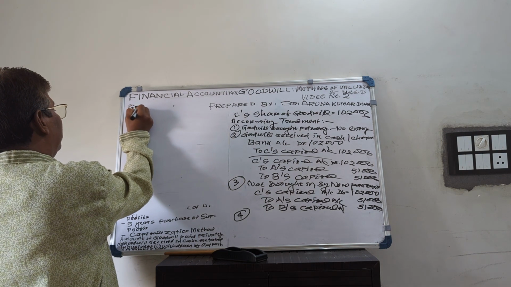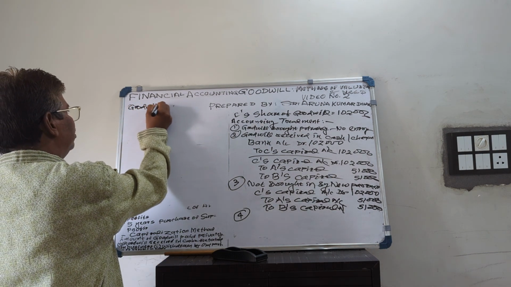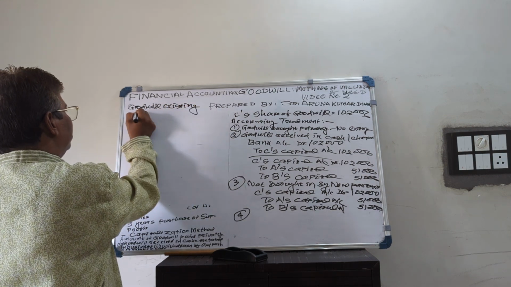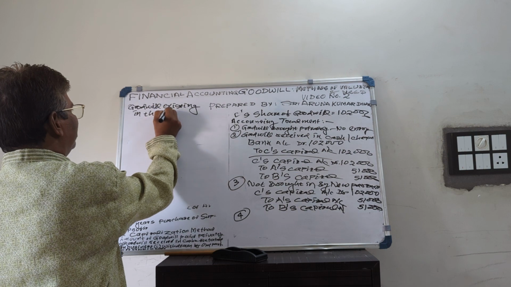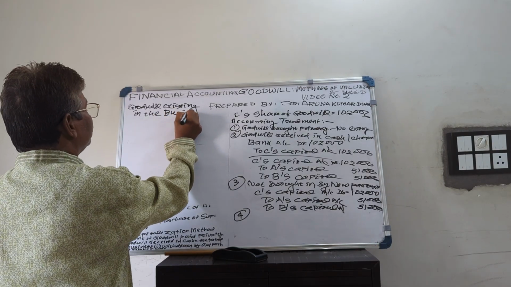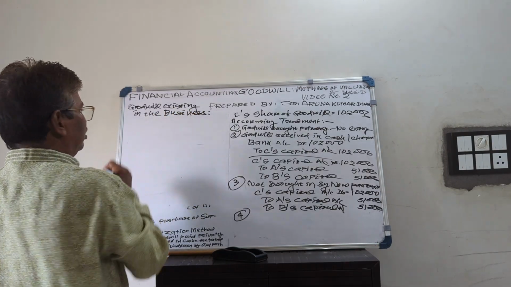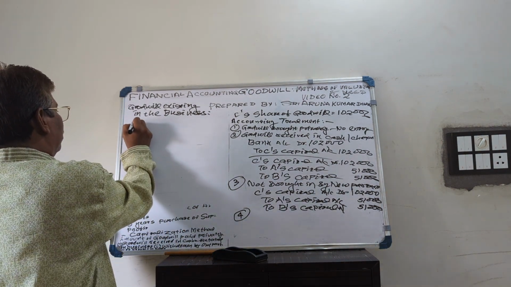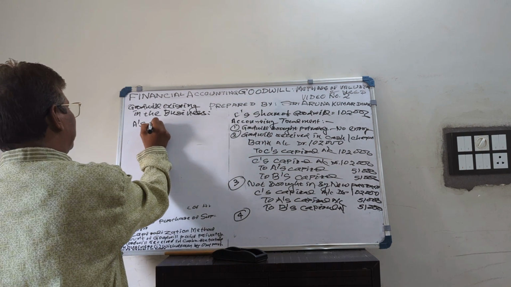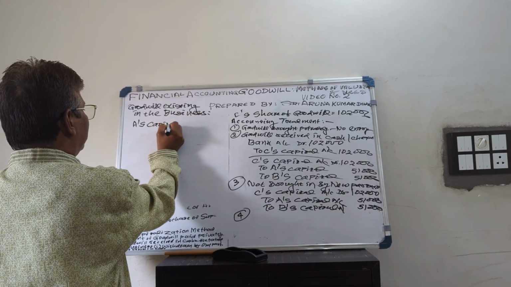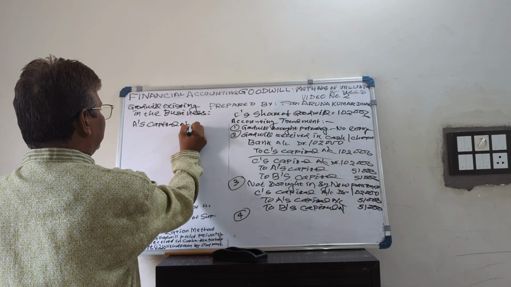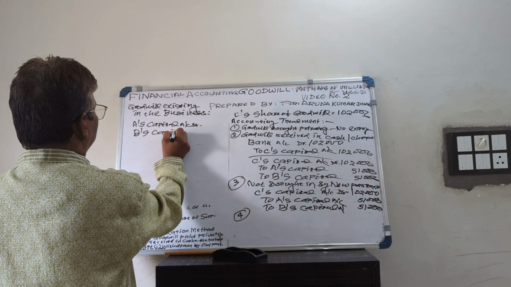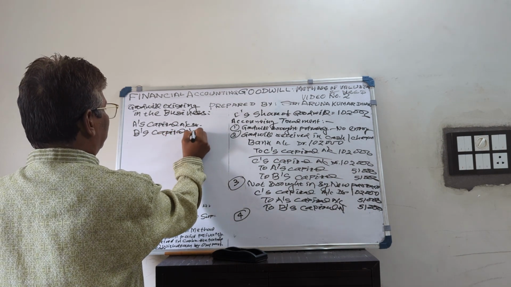The journal entry is: A's capital account debited, B's capital account debited, to goodwill account, being goodwill written off.